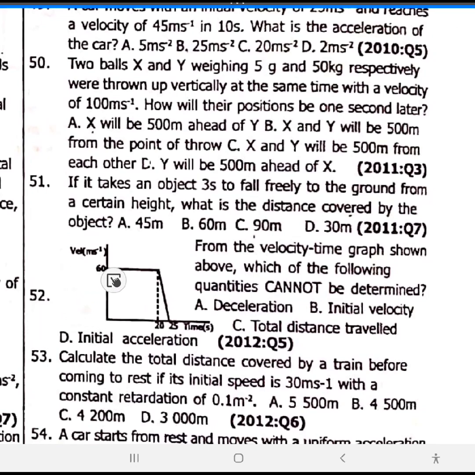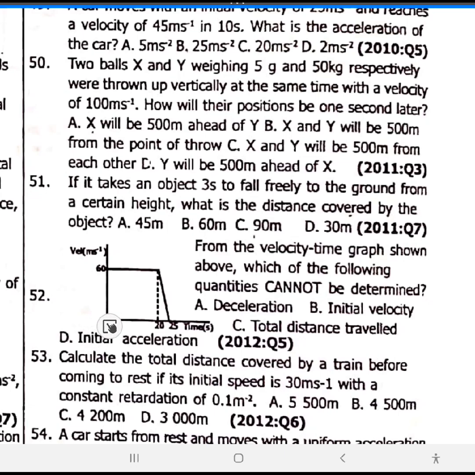52, do not forget, from this place now, like this, is uniform velocity. So they say uniform velocity, then from here, from this point where the cursor is now, down is deceleration. From the velocity graph shown above, which of the following quantities cannot be determined? If we determine acceleration, okay, yeah, option D.